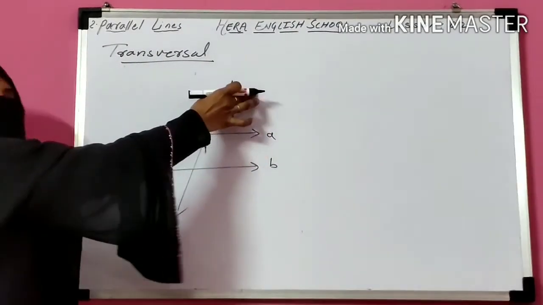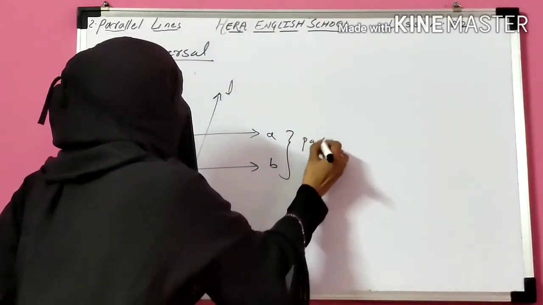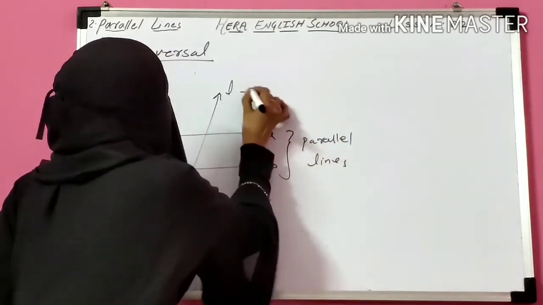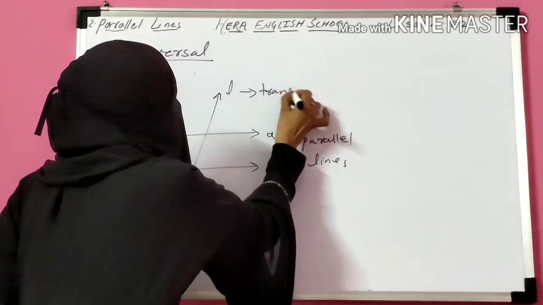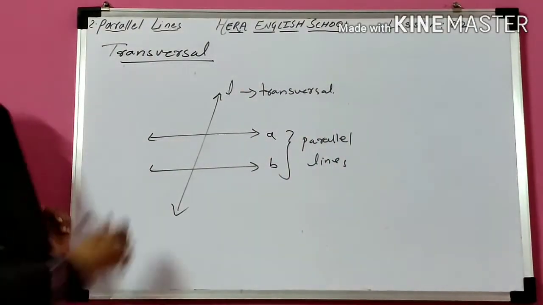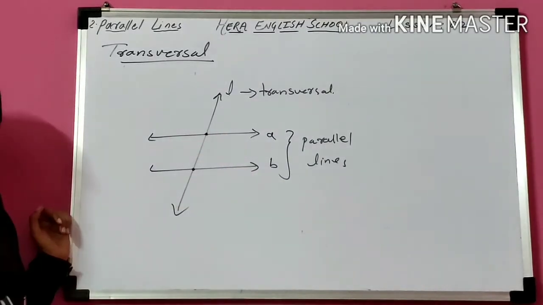So line L is a transversal. The line which intersects parallel lines at two distinct points is called a transversal.